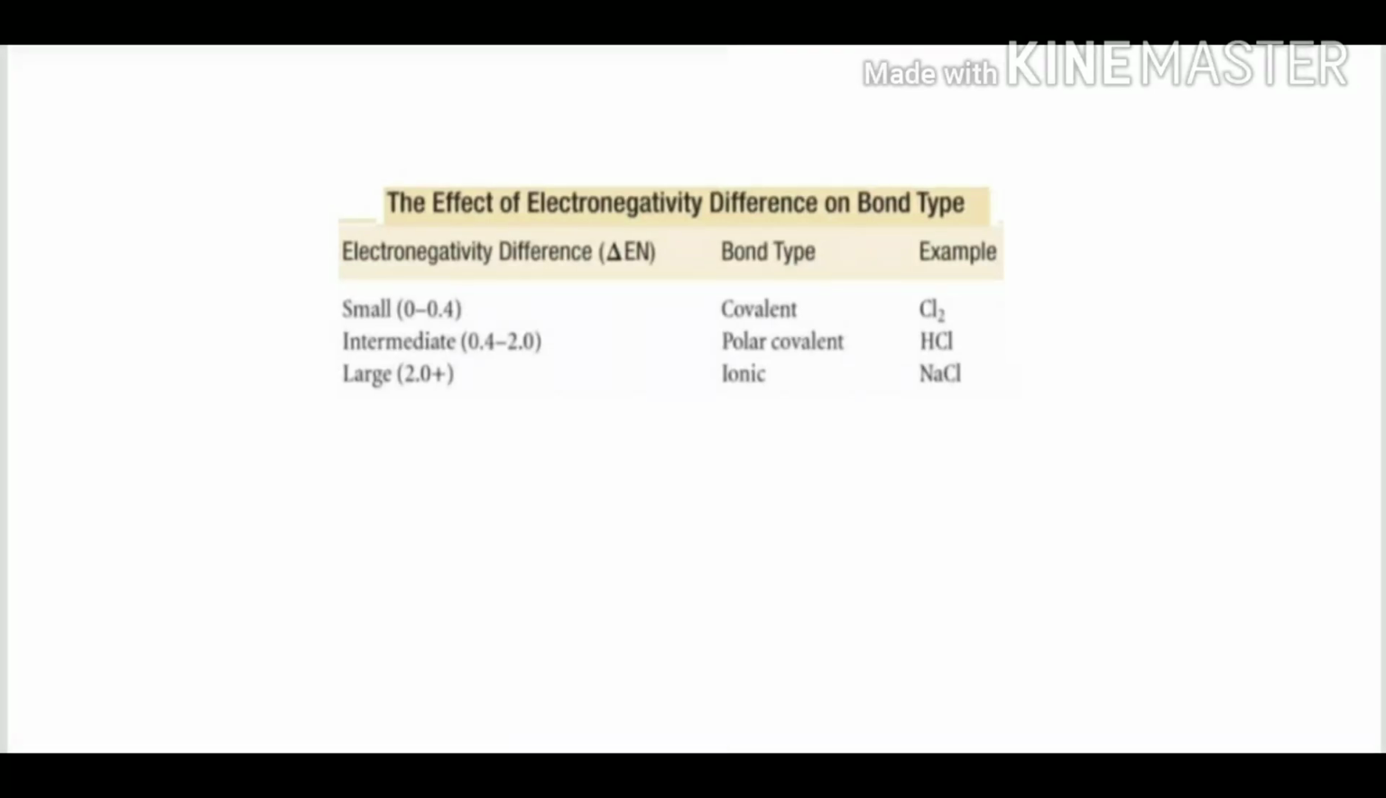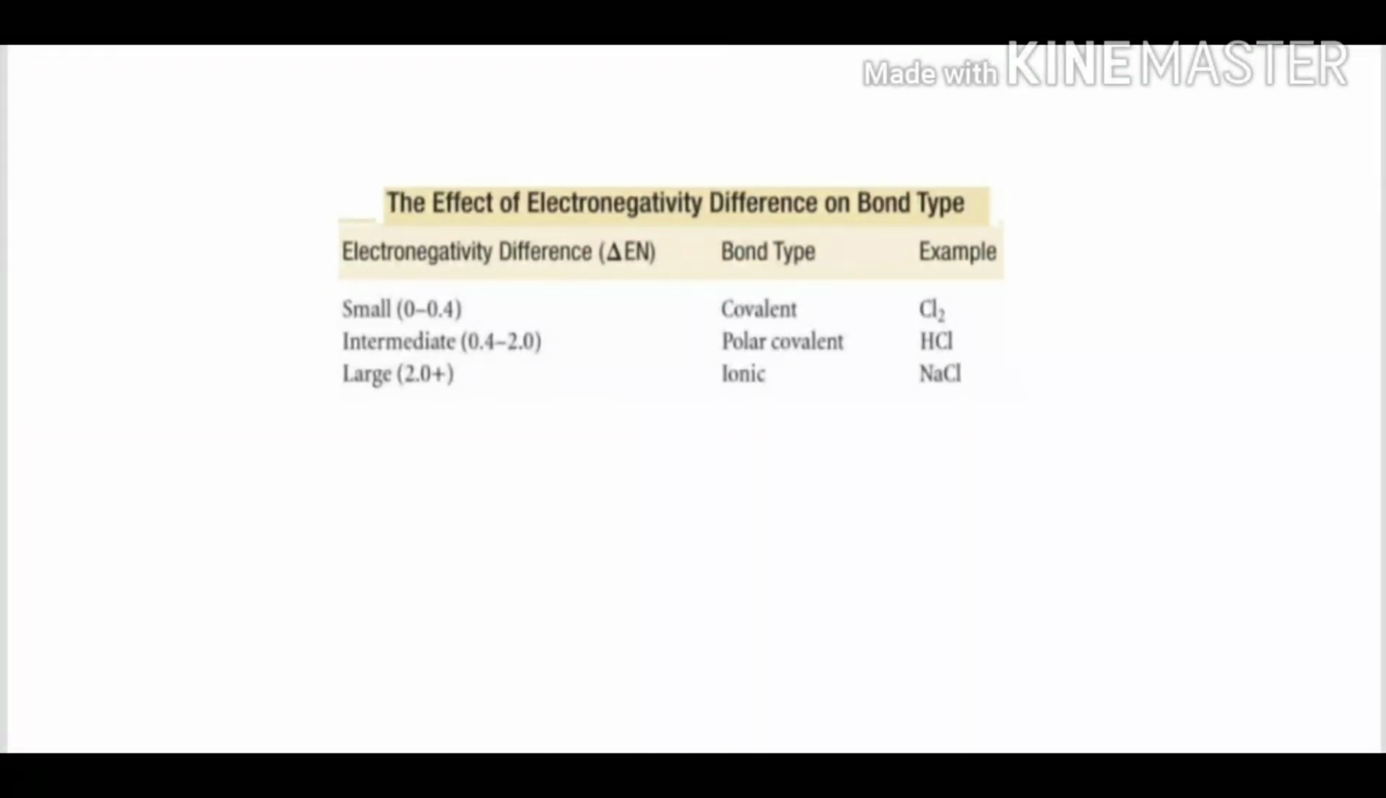Now we see a comparison among a pure covalent bond, a polar covalent bond and an ionic bond. Now you see Cl2, HCl and NaCl. For Cl2, both are the same atoms. It's a pure covalent bond. The distribution of electrons is even, uniform. So the electronegativity difference is very small, 0 to 0.4. If the electronegativity difference falls in the range 0 to 0.4, it is a pure covalent bond.